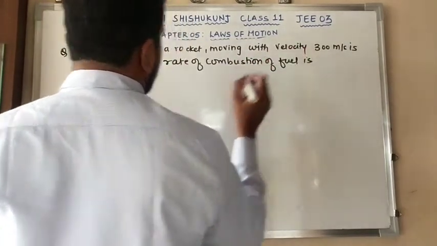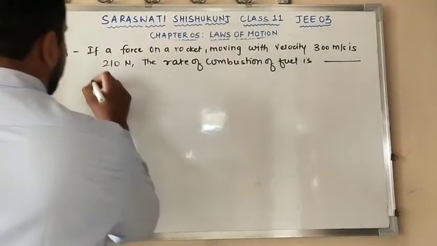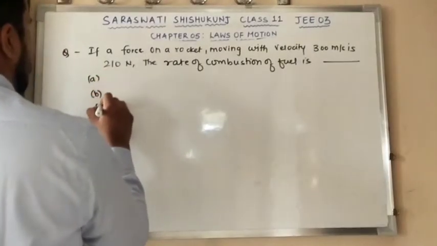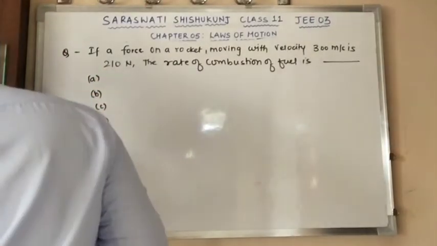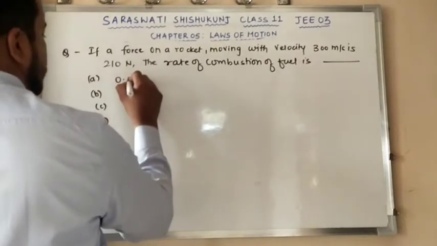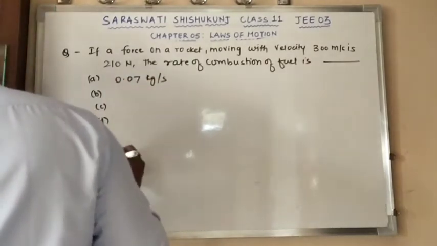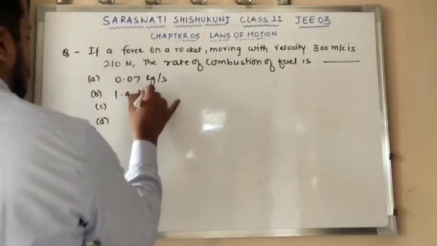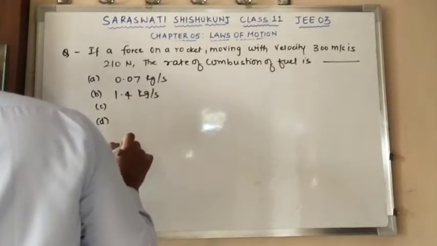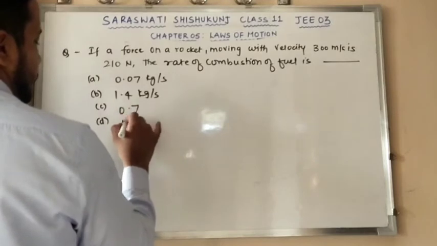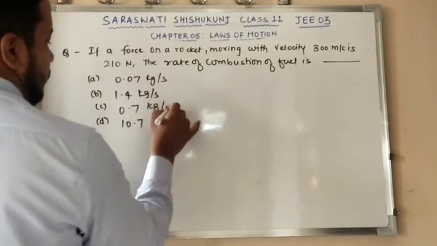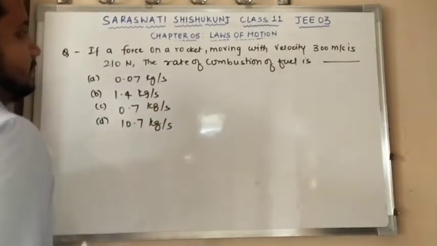They have given the options to us. The first option is 0.07 kg per second. Another is 1.4 kg per second. The third option is 0.7 and the next is 10.7. These are the four options provided to us.